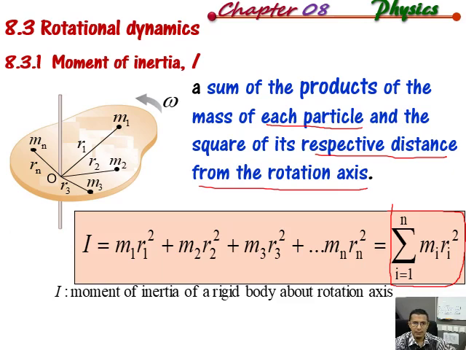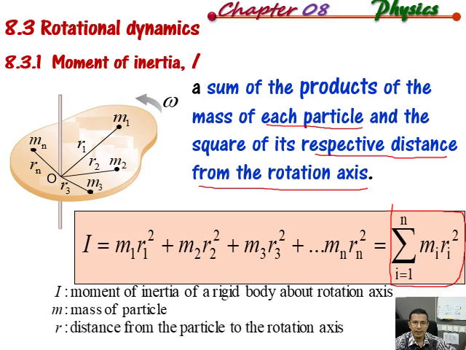Alright. So remember, I is the moment of inertia, M is the mass, and R is the respective distance from the rotation axis. So this I, moment of inertia, is also known as rotational mass.